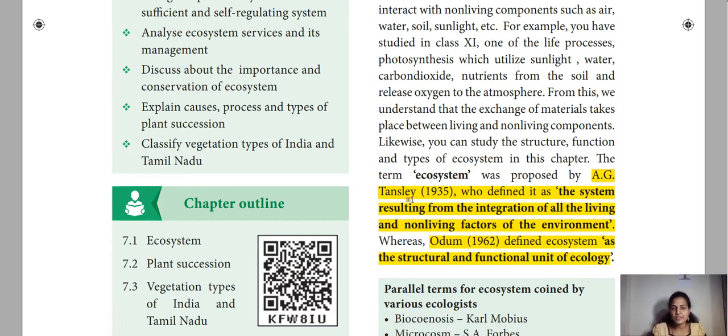A.G. Tansley in the year 1935 defined the ecosystem as resulting from the integration. Integration is the relationship between living and non-living factors of the environment. As per Odum in the year 1962, he defined ecosystem as the structural and functional unit of ecology. So this is the definition for ecosystem.